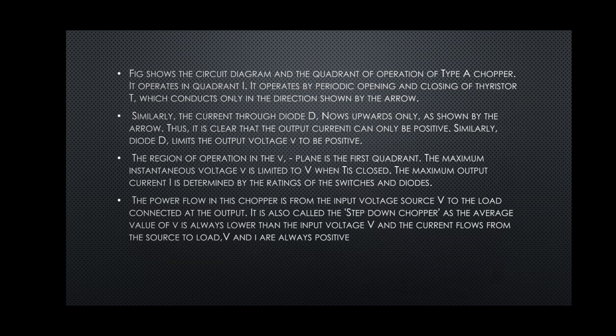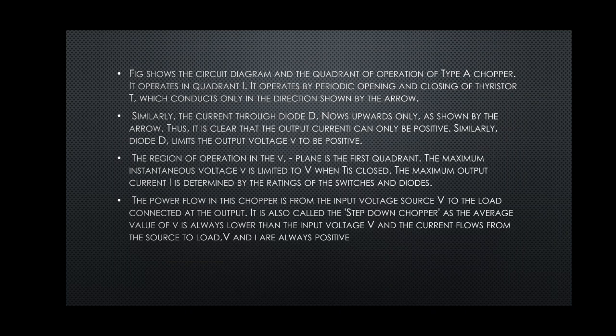The maximum instantaneous voltage is limited to V when T1 is closed. The maximum output current IA is determined by the ratings of the switches and diodes. The power flow in this chopper is from input voltage source V to the load connected at the output. It is also called the step down chopper, or basic chopper, as the average value of output voltage is always lower than the input voltage V and the current flows from source to load.